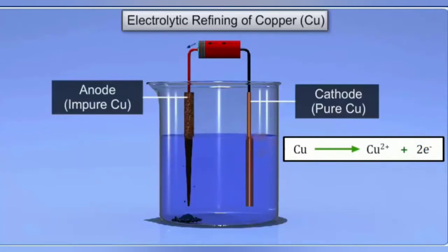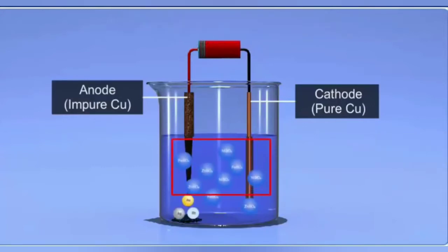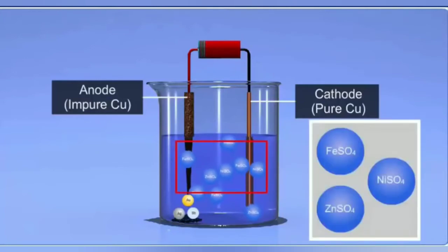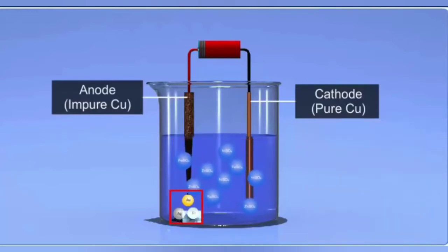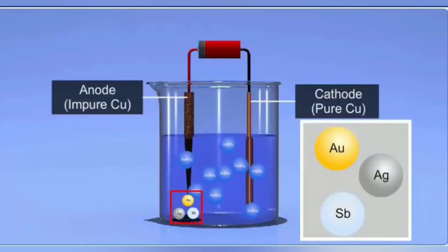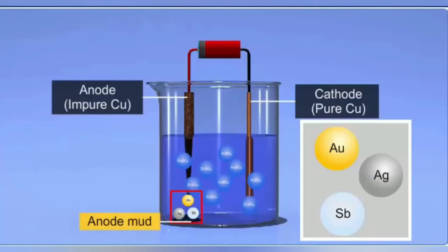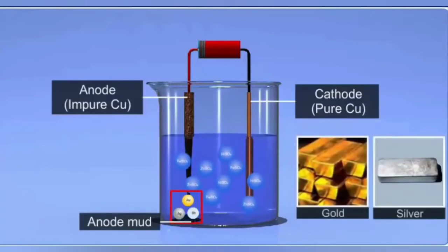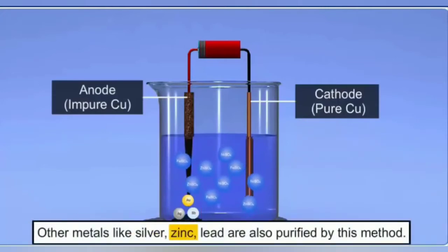The metal ions are reduced at the cathode and are deposited as pure metal. The more electropositive impurities like iron, nickel, and zinc pass into the electrolyte as soluble sulfates, while the less electropositive impurities like gold, silver, antimony, etc. settle at the bottom of the anode as anode mud. The precious metals like gold and silver can be recovered from the anode mud. Metals like silver, zinc, and lead may also be purified by this method.